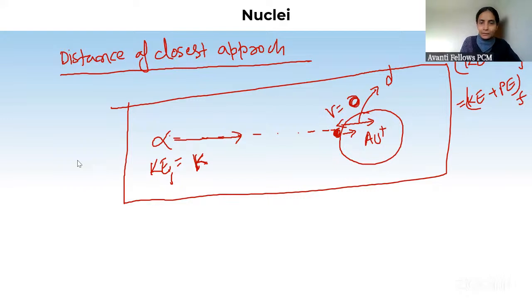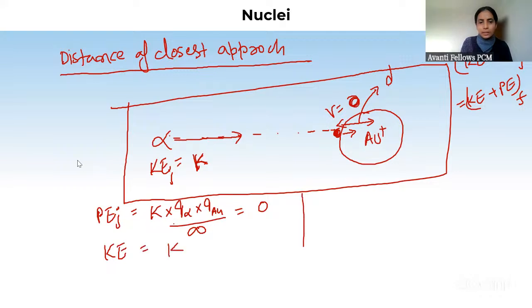So when it is at infinite separation, what will you write for the initial potential energy? K times charge on alpha particle, Q alpha, into Q on gold nucleus, divided by infinity. That is zero. Initial potential energy of the system is zero. Initial kinetic energy is how much? K. Now let's talk about the final thing. Finally, they are at what separation? We are talking about the closest distance of approach. So at that time, what is the distance between the two? So potential energy finally is how much?